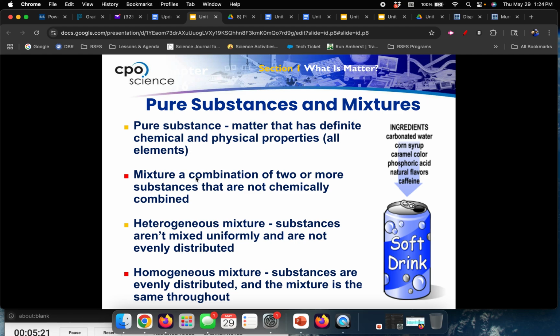And if you're a mixture, you're either a heterogeneous mixture or a homogeneous mixture. Homo as a prefix means the same, hetero means different.